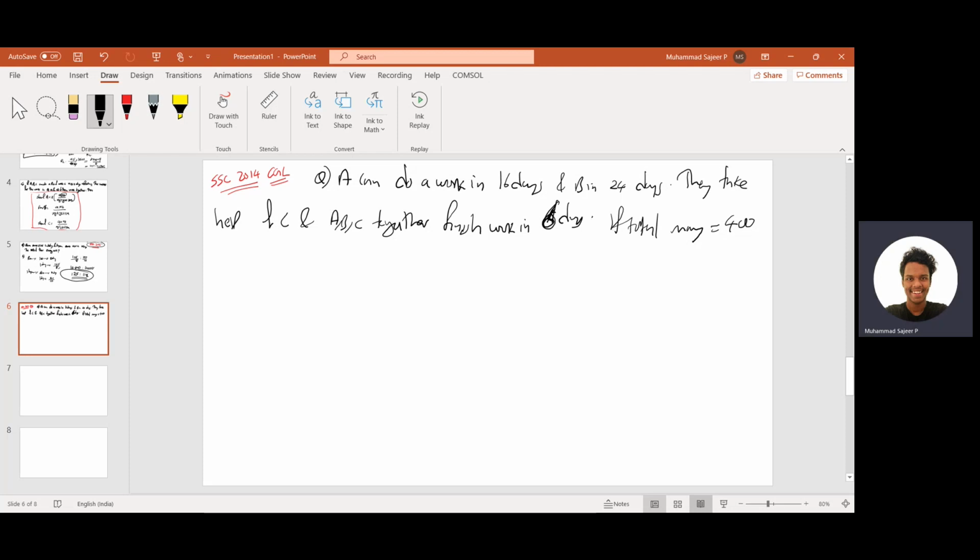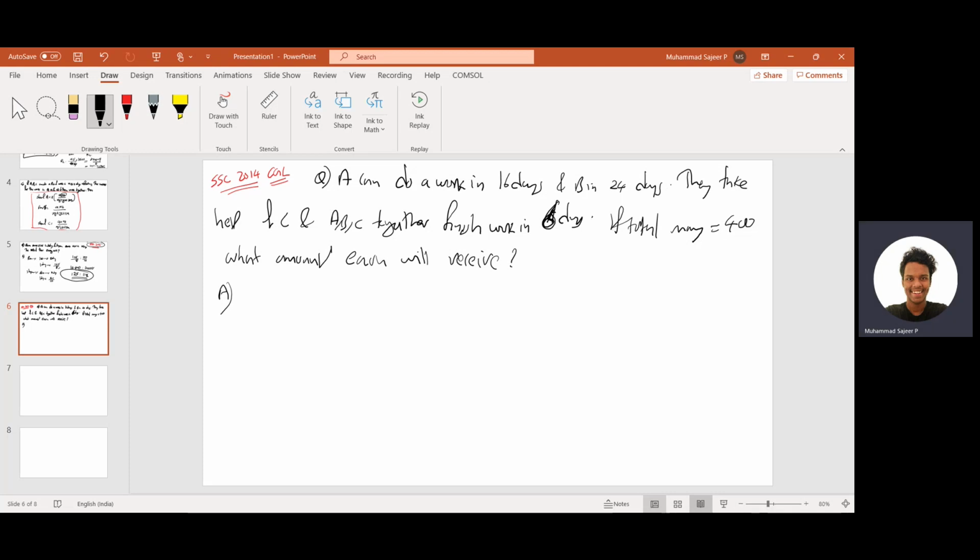So we want to know in what ratio the amount each will receive. The question is what amount each will receive. A, B, C work together and finish the work in 6 days, so in total they will get 400 rupees. Then how much will each one of these get? How much will A get? How much will B get? And how much will C get? That's the question.